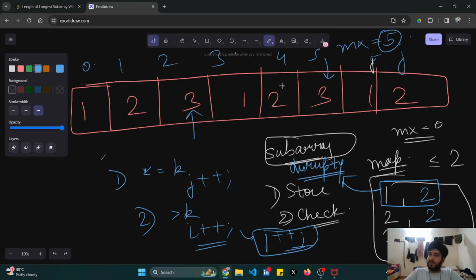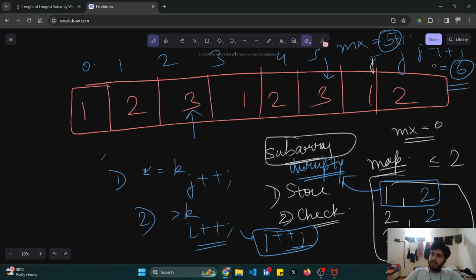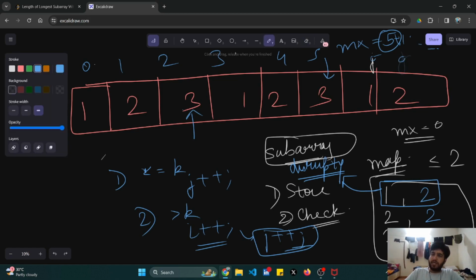Is it going to be 5? No, 6 elements are there. So 5 plus 1, basically j minus I plus 1. So the length would be 6. I'll still move forward, as I can see that it is following my condition. I'll move my j, so my j would be coming here.